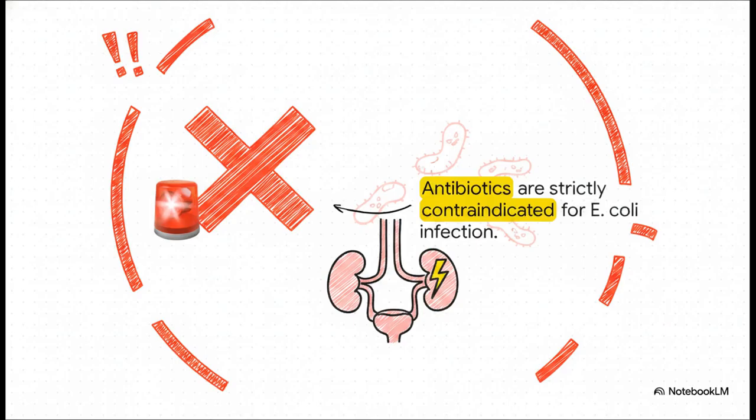When a patient has a severe bacterial infection, our typical nursing instinct is, of course, to administer antibiotics. But in the case of E. coli-associated HUS, antibiotics are strictly contraindicated. Literally, do not give them.